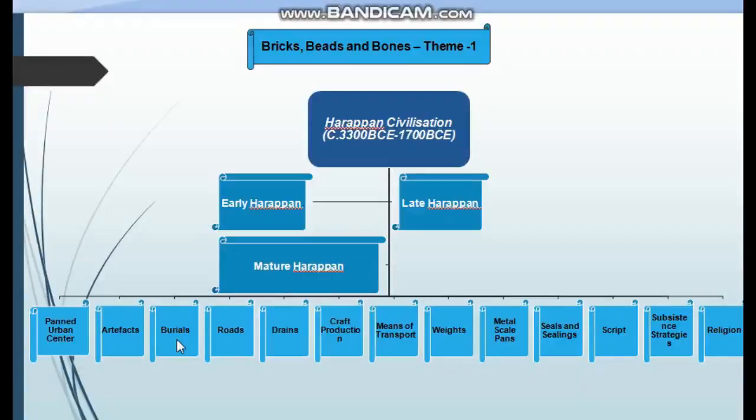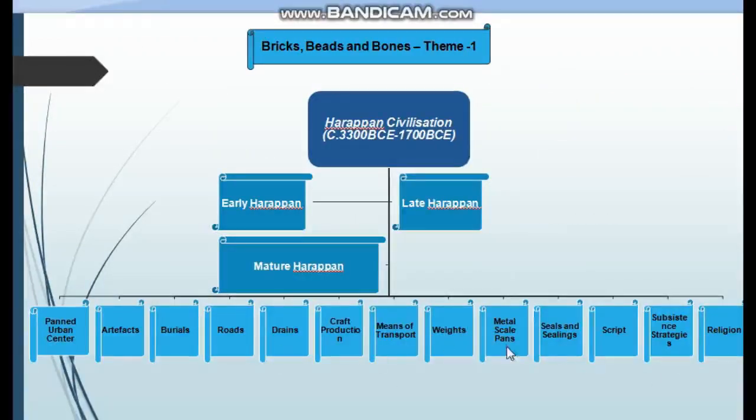Third is burials, two types: complete burial and pit burials. Then roads intersecting at right angles in a grid pattern; first roads were laid and then houses were laid. This we have already discussed.